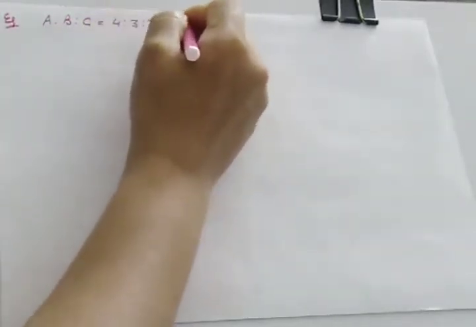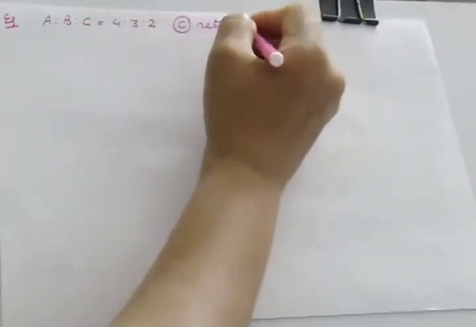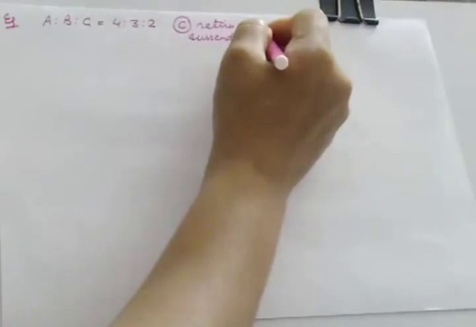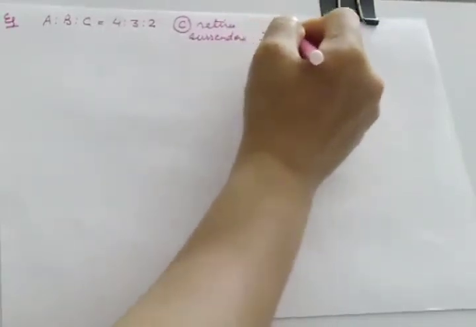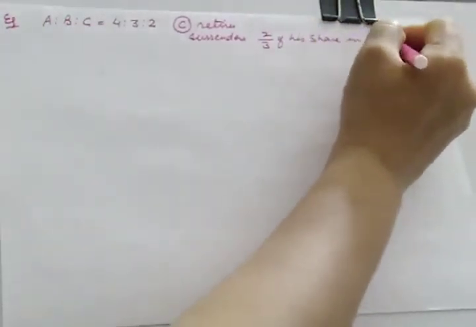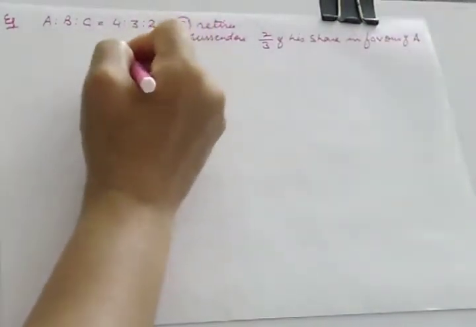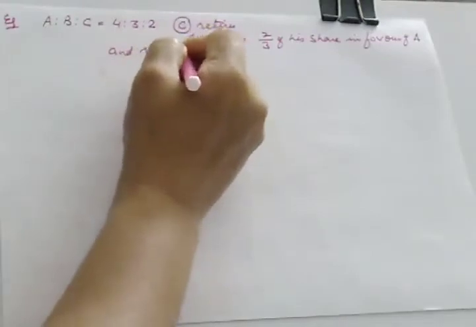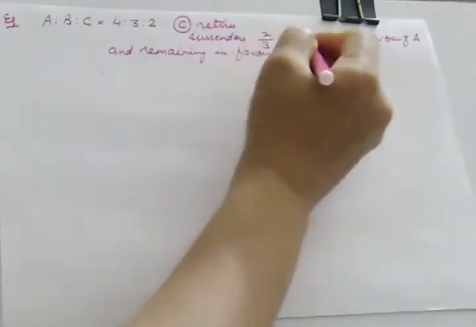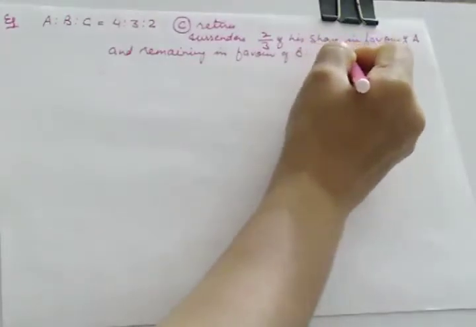Now here C retires and surrenders 2/3 of his share in favor of A, and remaining in favor of B. And you are required to calculate new profit sharing ratio.